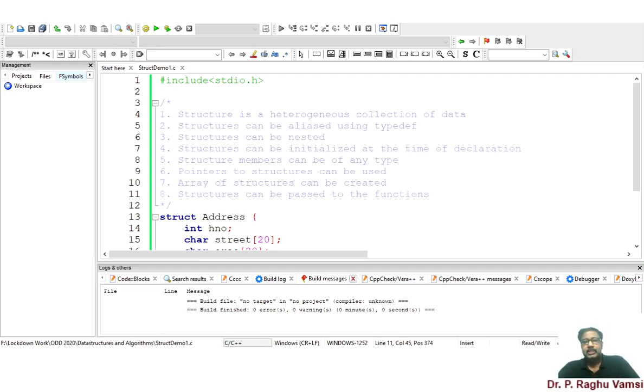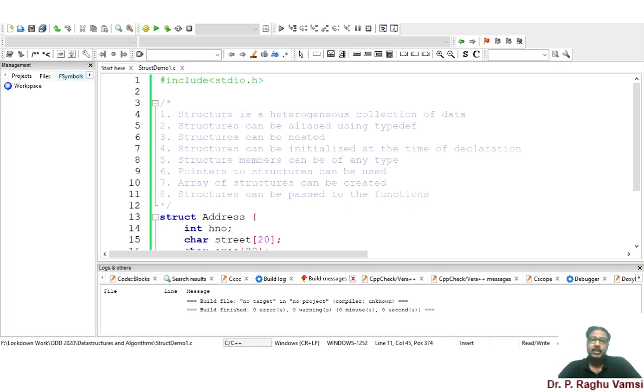The complex data structures such as linked lists, single linked list, double linked list, circular linked list, or multi-list, trees, all these are represented using these structures. So these structures are the basic units for these data structures.